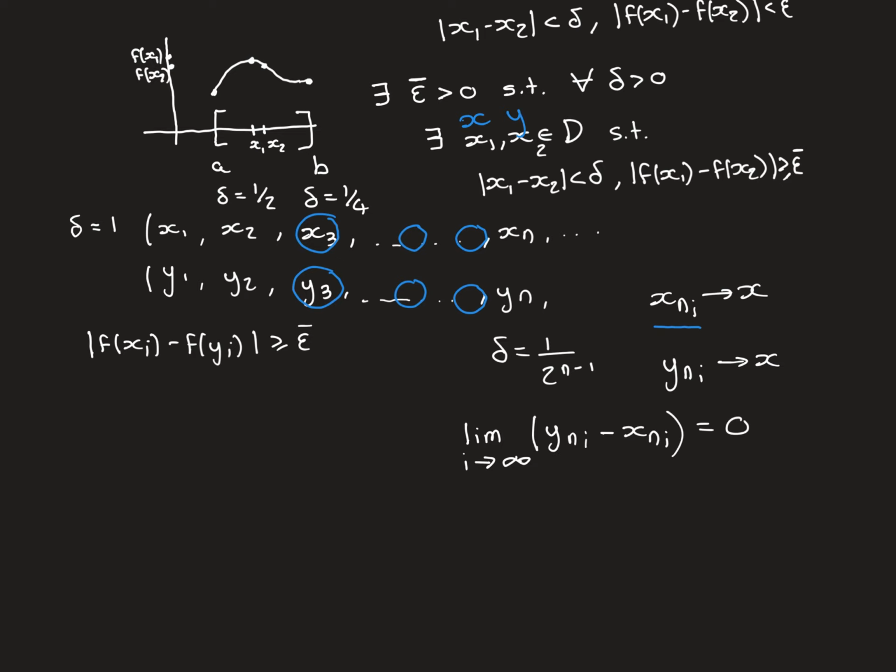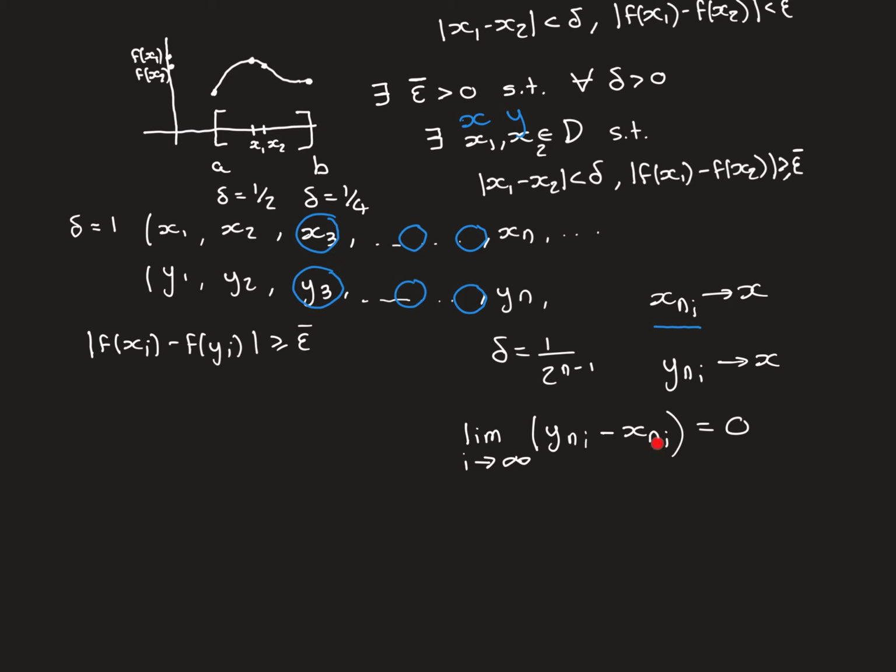So why is that the case? Well, it is in fact just algebra of limits. So if you consider the limit as i approaches infinity of the difference between the two subsequences, so the y subsequence minus the x subsequence, that's going to be 0. Why is that the case? Well, it's because of the way the delta value gets smaller and smaller, in fact getting indefinitely small. So remember, the way that we chose these x and y terms for the sequence, these corresponding paired terms, is that they are a distance apart less than delta, and that delta as you go on and on is getting indefinitely small.